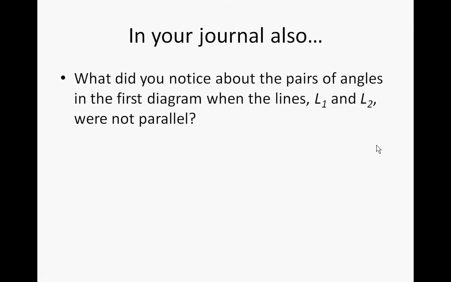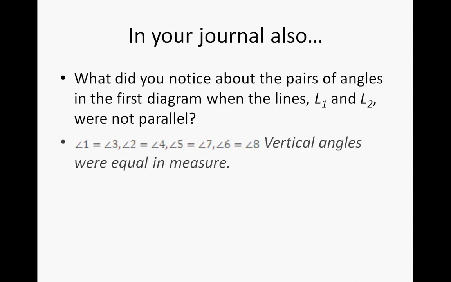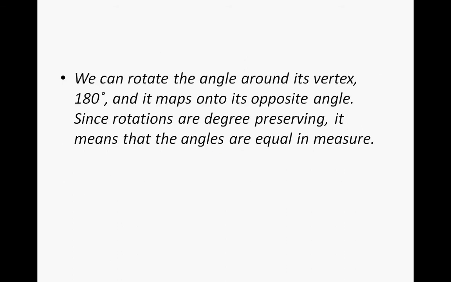Alright, so in your journal, what did you notice about pairs of angles in the first diagram when lines L1 and L2 are not parallel? Well, we know that angles 1 and 3, 2 and 4, 5 and 7, and 6 and 8 are all vertical angles that are equal in measure. Why are vertical angles equal in measure? It's because we can rotate around the vertex 180 degrees and it maps onto its opposite angle, and since rotations are degree preserving, it means that the angles are equal in measure.